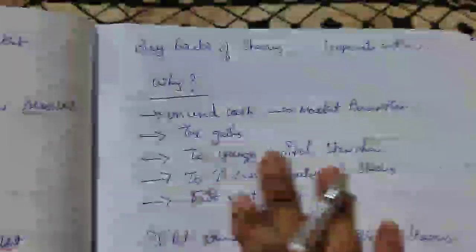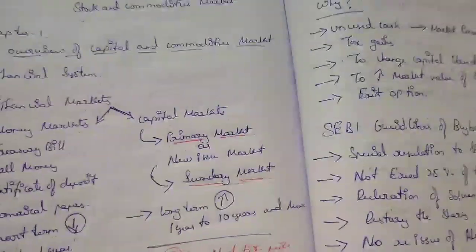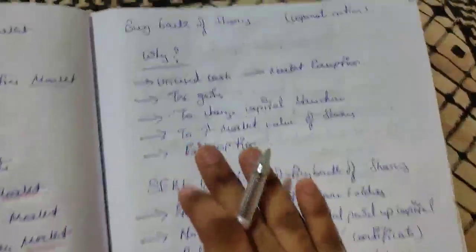In this session we are doing the stock and commodity market chapter, which is part 2. We have completed part 1. If you have not seen it, please go and see the first video and then continue with this, because the link should be there in the description. So let's begin with it.